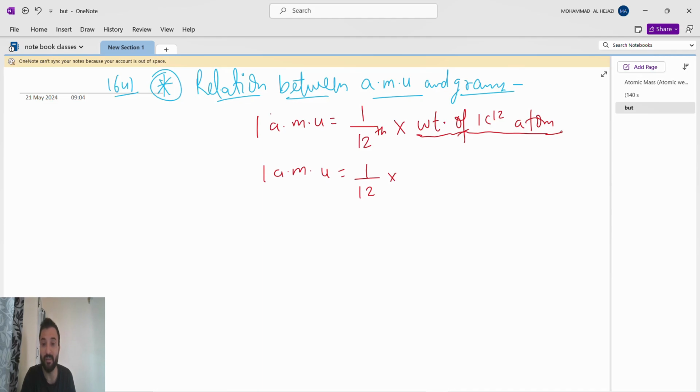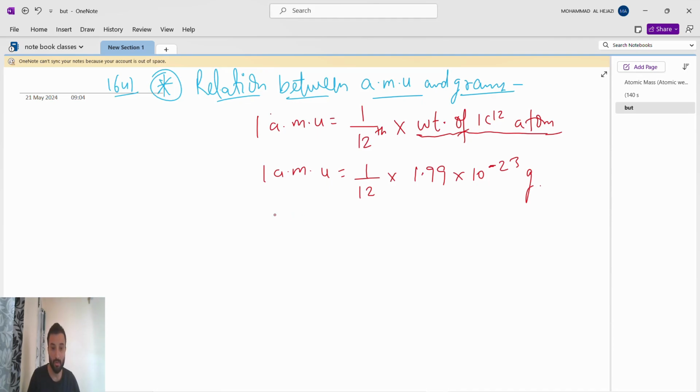The weight of 1 carbon 12 atom is 1.99 into 10 to the power of minus 23 gram.